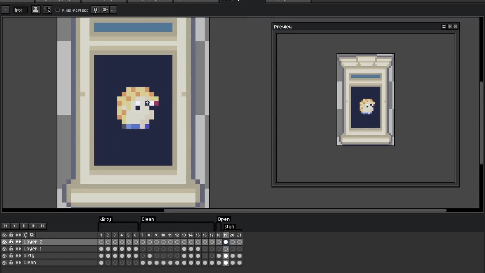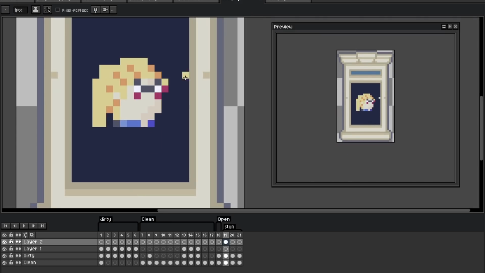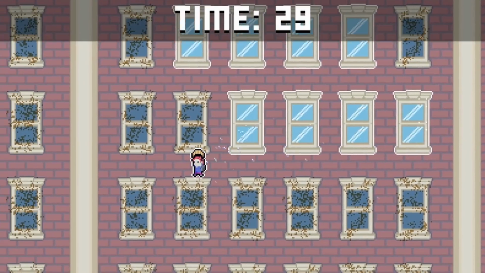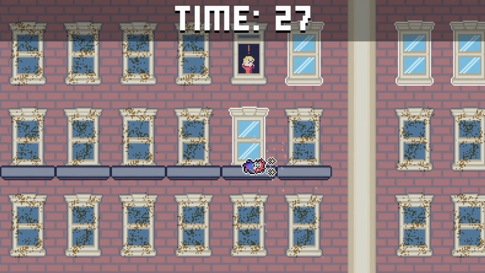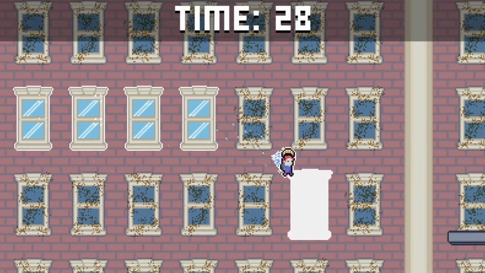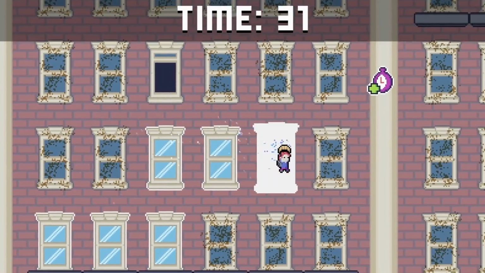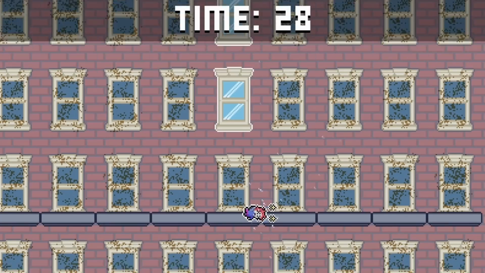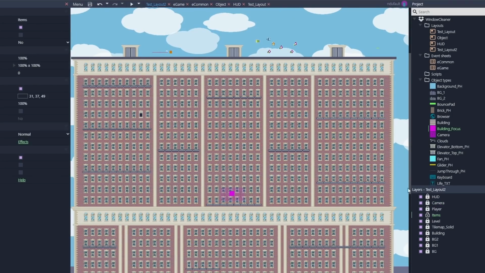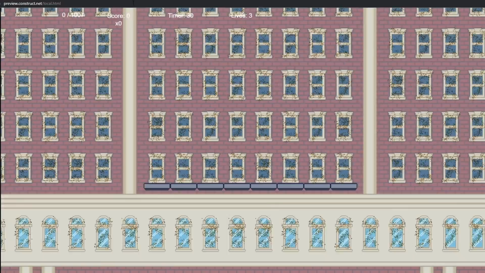While testing, I wasn't liking the way that hitting an open window or falling from too high would actually make you lose life. The point of the game is to get as many windows cleaned as possible before the timer runs out. Losing life doesn't really enhance that in any way. So I repurposed it into a stun that would make the player fall and lose a few seconds before they could get up and keep moving. Just to make sure there was an adequate penalty, if you did hit an open window and got stunned, it takes away your multiplier. And to be honest, I felt this better served the idea of the game and helped improve the game flow. I also changed a few other things from the initial idea that just didn't really fit with the game flow either.